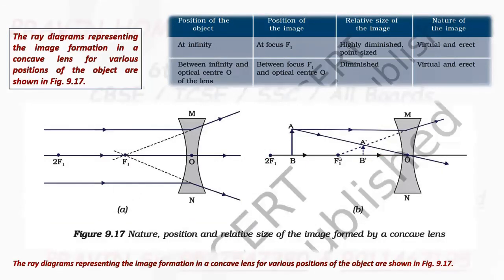So this is all about the image formation by lenses for different positions of object and respective ray diagrams.